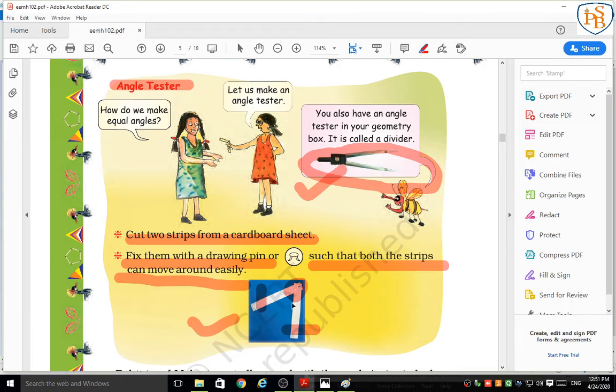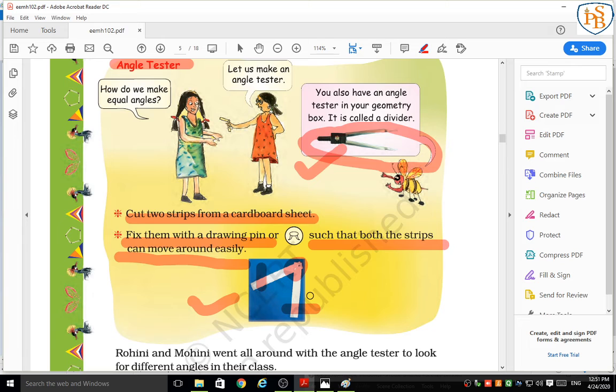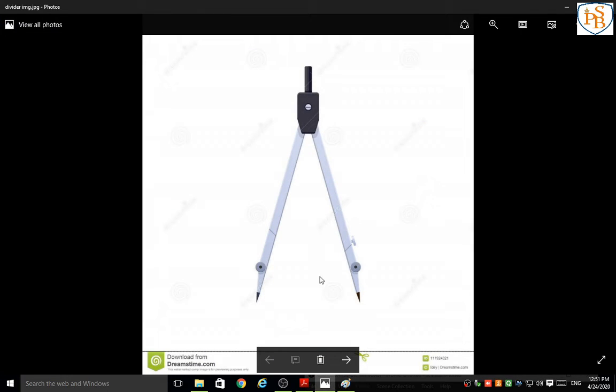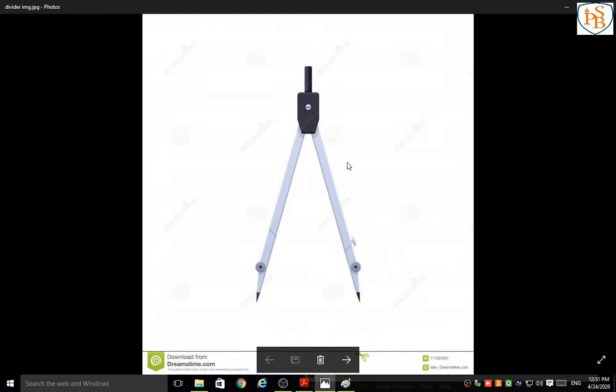This is the angle tester, okay. It is also called a divider. I will show you one image of this. This is called a divider, okay students.